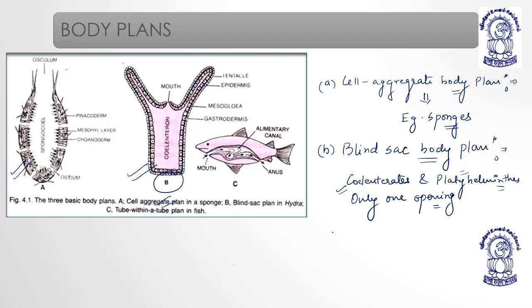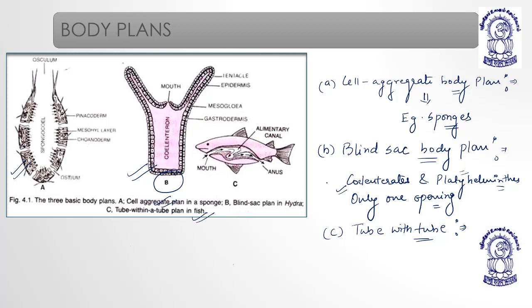Okay, now we come to the next, the tube within tube body plan. It is found in vertebrates, fish. It is present in roundworms, in annelids, in arthropods, now it is present everywhere.